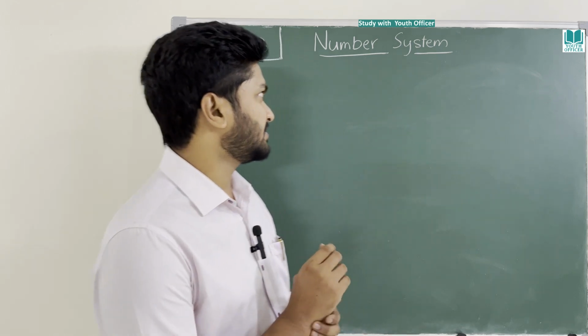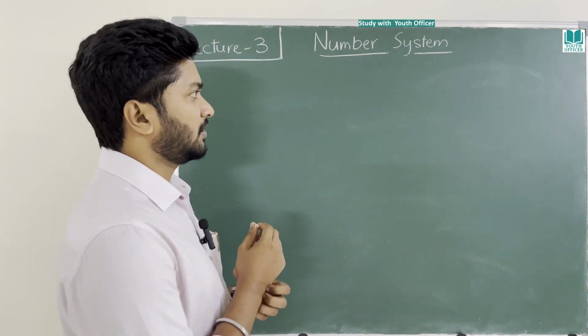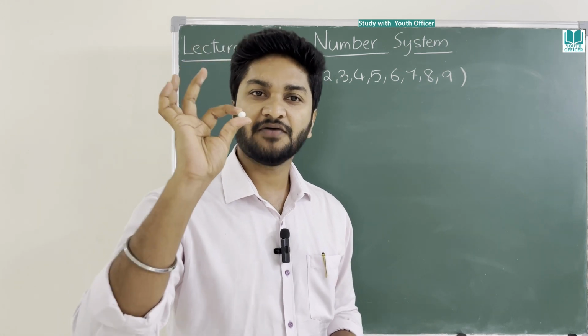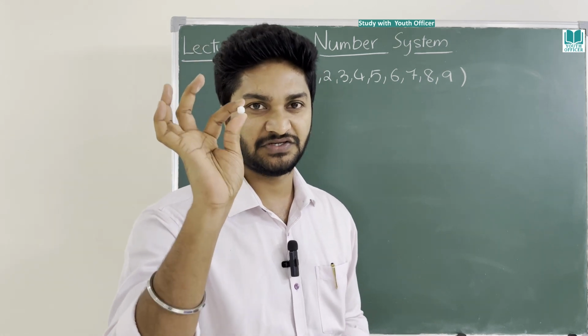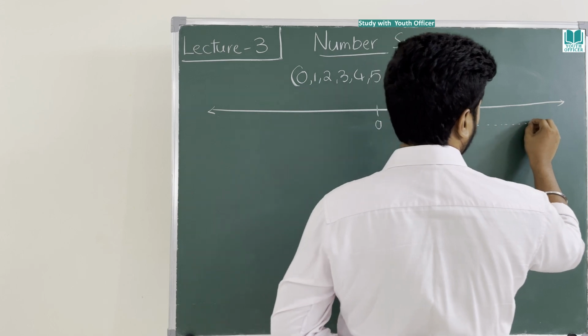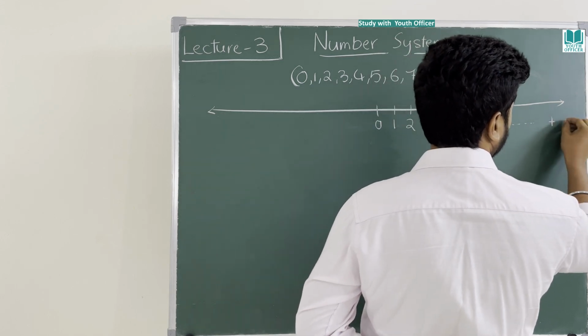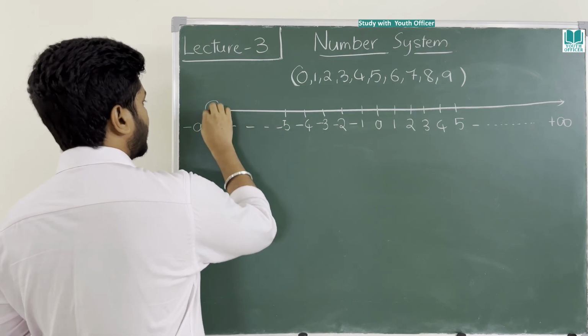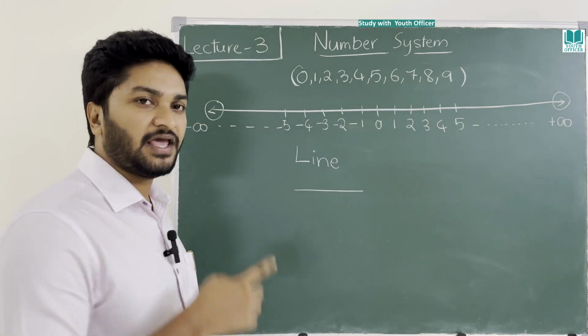Today we are going to discuss something new. I'm going to use the same chalk I have used in your second lecture. What is a horizontal line? Can you see the arrow here? This is not a line.